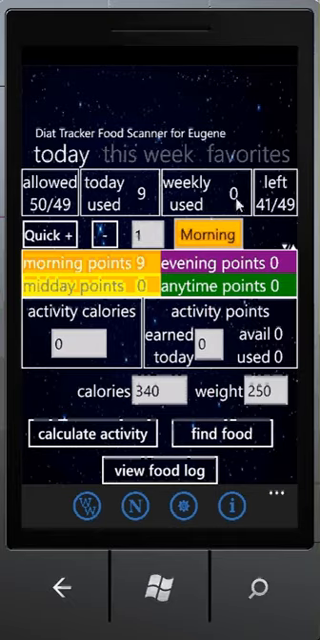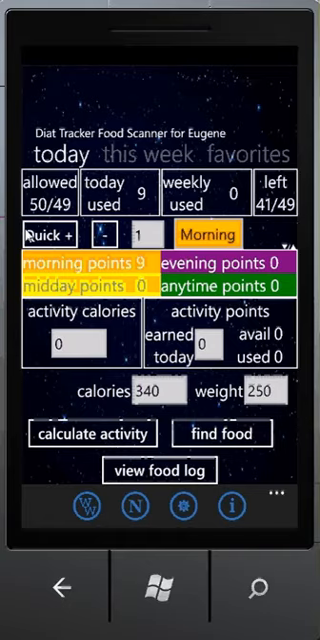And because of it, the points left: I have 49 for today and 49 for this week. 41 is the difference between 50 and 9. In other words, I have 41 points left for today because I used 9 for my breakfast, and I didn't have any weekly points used so far, so I have all 49 points available for me for today and the rest of the week.